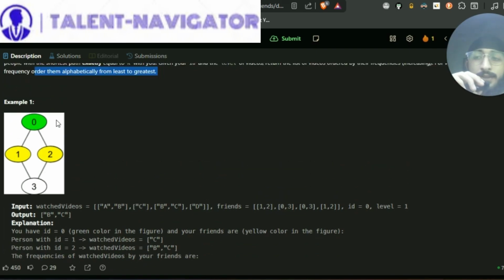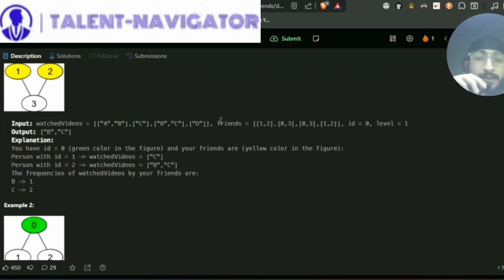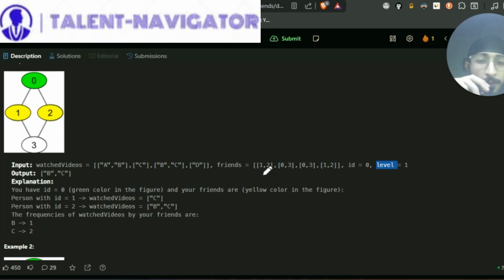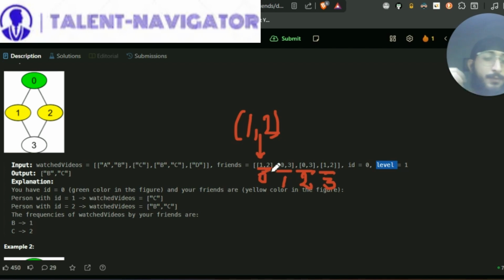So firstly, we have watched videos as this, the friends list, a vector of vectors, as this, and ID is 0 and level is equal to 1. So basically, let me show you. Friends of 0 would mean that this is the person with ID 0, and he has friends with ID equal to 1 and 2. Similarly, this is the friends of ID equal to 1, this is friends of ID equal to 2, and this is friends of the person with ID equal to 3. So basically, this can form an undirected graph.